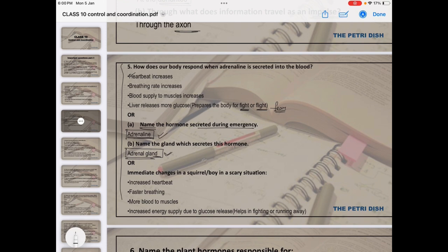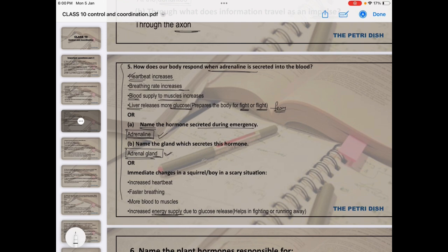So what happens when adrenaline is released? First, the heartbeat increases. Next, the breathing rate will also increase and blood supply to the muscles will occur. And after that, what will happen? The liver will also release a larger amount of glucose so that we can have a high amount of energy, and we can take the action.